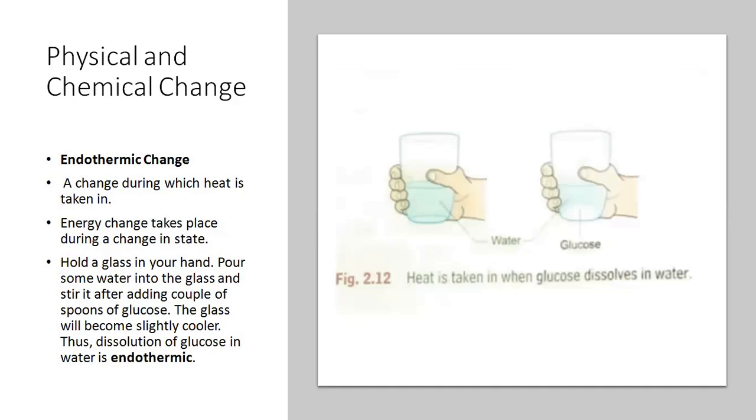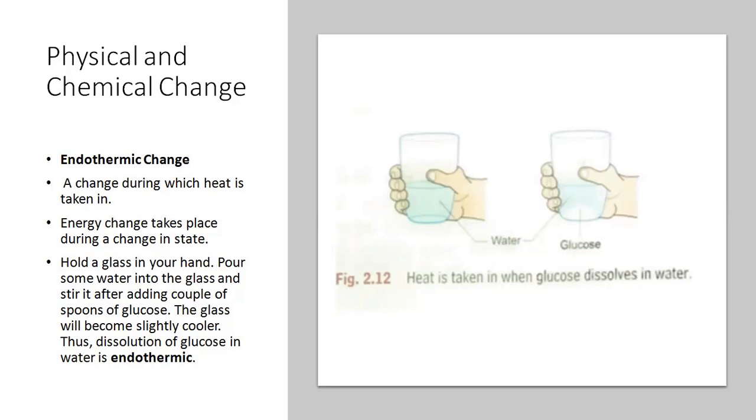So it is the lowest in the case of solids, higher in the liquid state, and the highest in the gaseous state. So energy will be absorbed by a solid to melt and a liquid to boil or vaporize. And heat will be given out by vapors to condense and by a liquid to freeze.